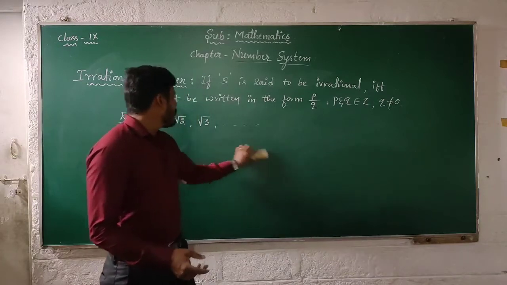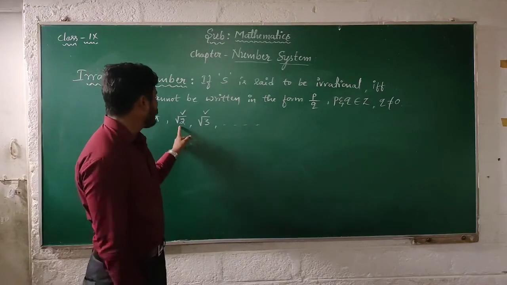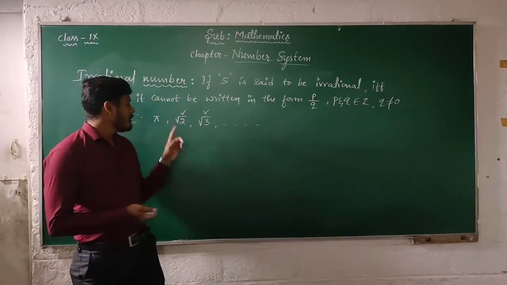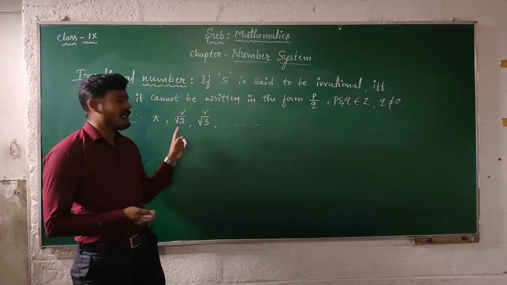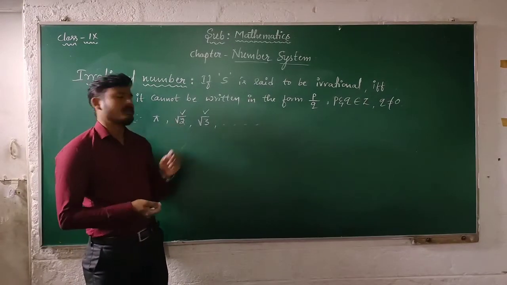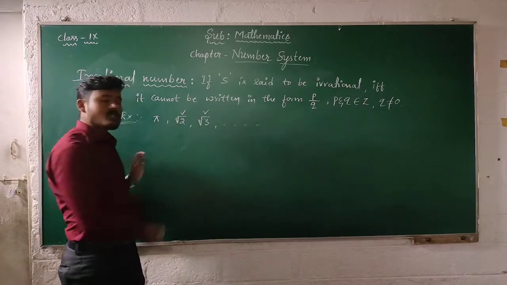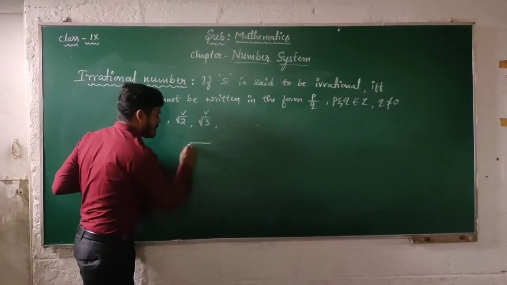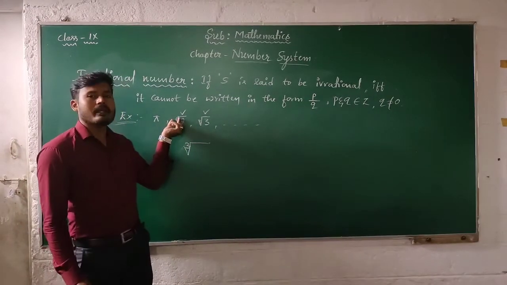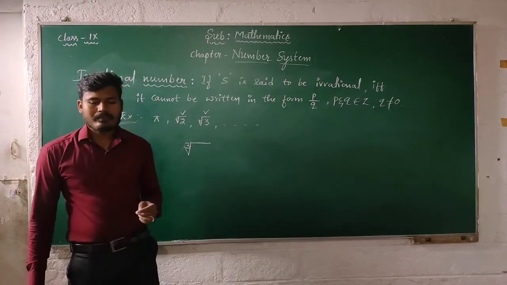Then moving on, root 2 and root 3. Here 2 and 3 are natural numbers, but these are called roots. That means square root, because its order is 2, so it is called square root. Then what about cube root? That is the case for order 3. So it is called square root of 2, square root of 3.